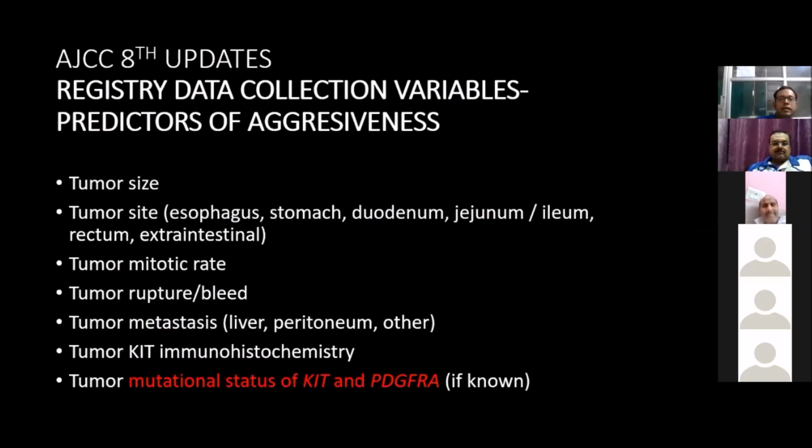So the registry data collection according to AJCC has included new things. Initially, tumor site, size, mitotic rate, and whether there was rupture, the initial 3 were included. Now they have said it is important to mention whether there is any tumor rupture or bleed, and whether there is any tumor metastasis in liver or peritoneum. KIT immunohistochemistry was already there, but now, if known, mutational status of KIT and PDGFRA is also included. So these are the registry data according to AJCC 8, because all of these are predictors of aggressiveness of the tumor. Now we come to some discussion about the imaging.